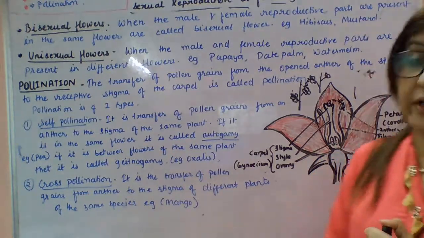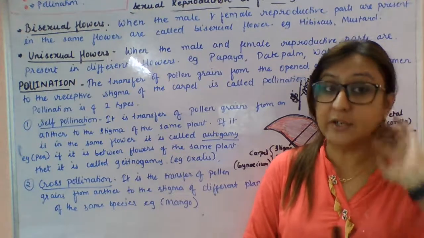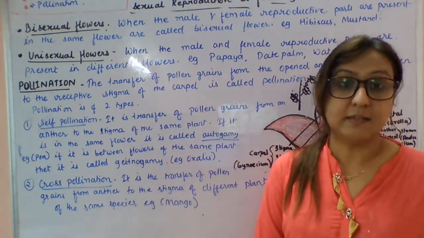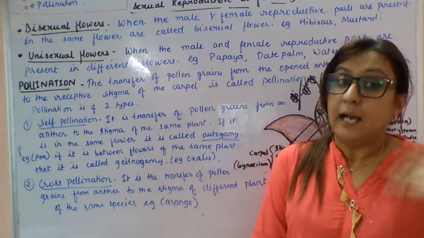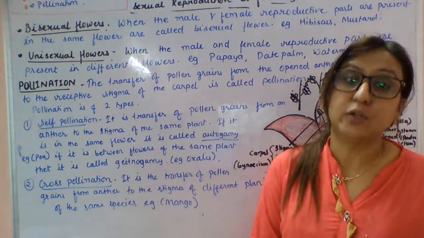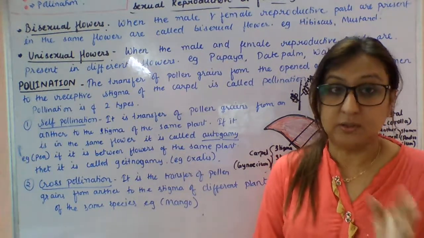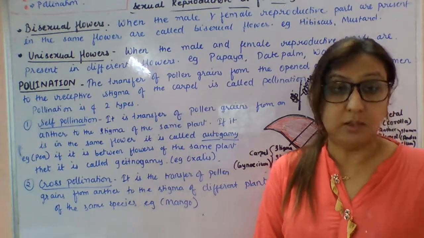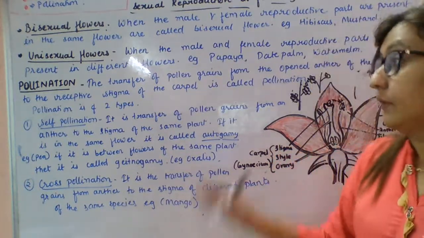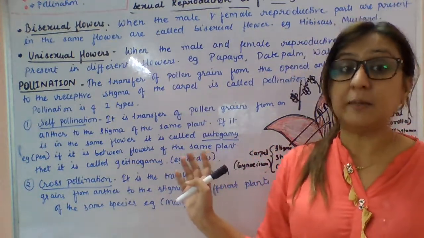So students, today we read about sexual reproduction. First I introduced what sexual reproduction is, and after that we saw the different parts in the flower. After that we discussed the types of flower, that is bisexual flower and unisexual flower. Then we discussed what pollination is. Pollination is of two types: self-pollination and cross-pollination. So all of you read all the topics of sexual reproduction in flowering plants thoroughly.